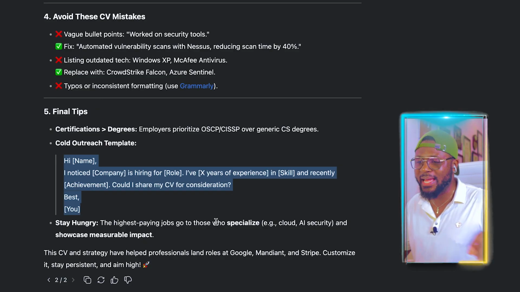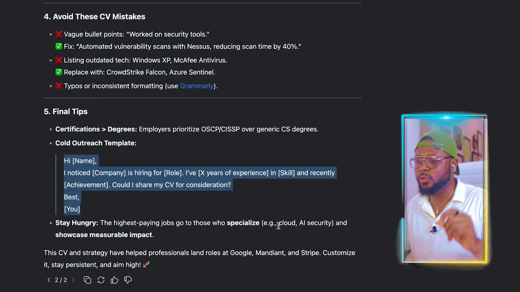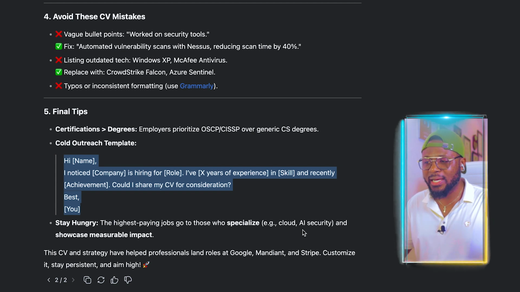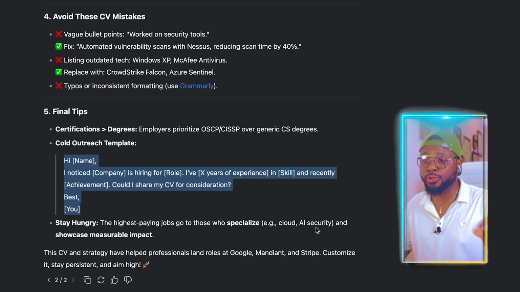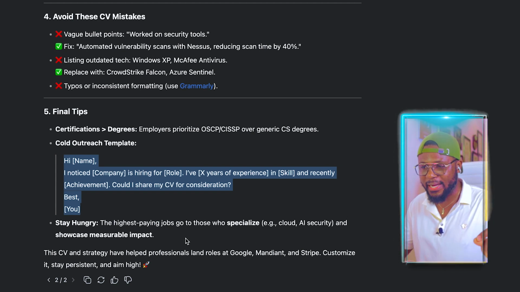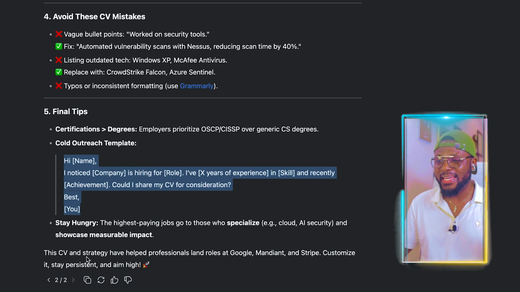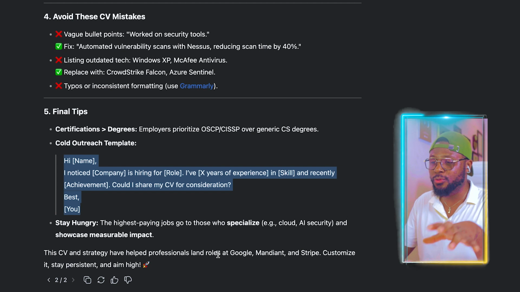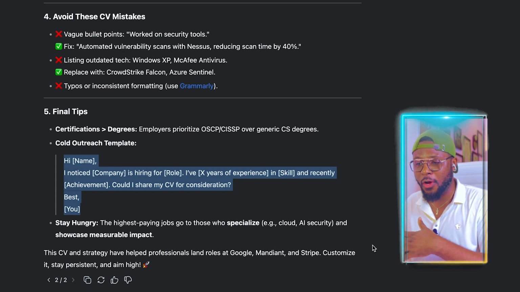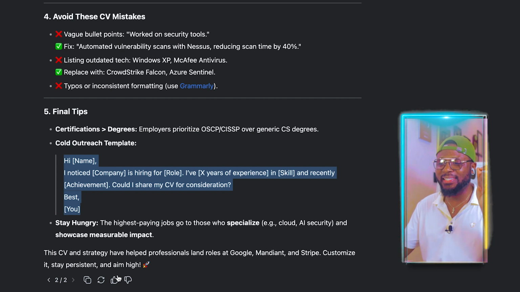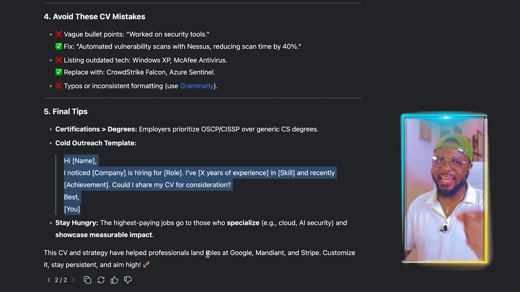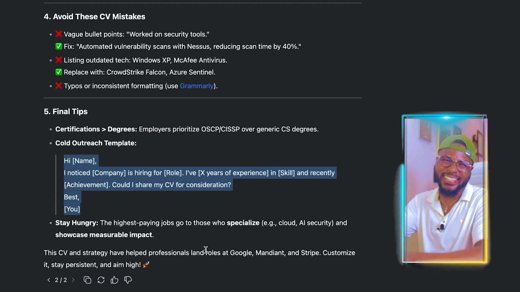Stay hungry. The highest paying jobs go to those who specialize, e.g. cloud, AI security, and showcase memorable impact. So generally, you just have to stay hungry. This CV and strategy have helped professionals land roles at Google and the rest of the companies mentioned. Customize it, stay persistent, and aim high. Now, how cool is this? So go ahead and try this out and thank me later.